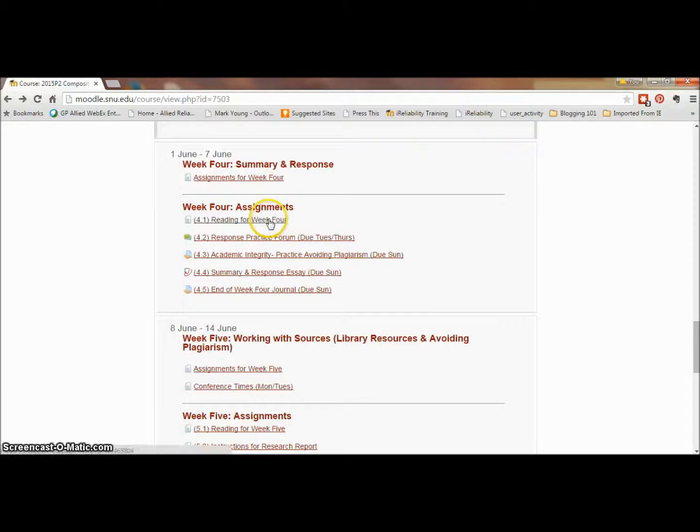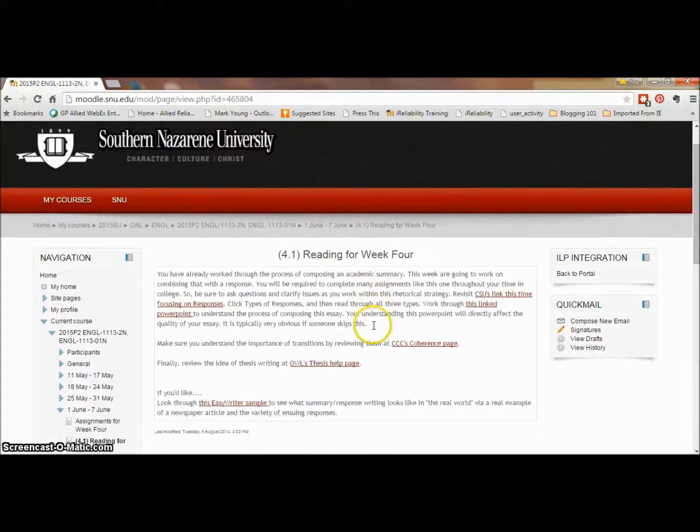Next is our readings. Be sure to read over the information on summary response in your reading for this week. In your next essay, summary will make up the first part of the paper, and then in the second part you'll get to respond to what you're reading. This first reading goes into depth on responses and the 3 types of them. Then this PowerPoint gives more details, and the last slide gives you the organization for what your summary and response should contain. Next we have a reading on transitions, which are vital to writing a good response, and a reading to help you learn more about writing thesis statements. Finally, you can find some real-world examples linked for you here.